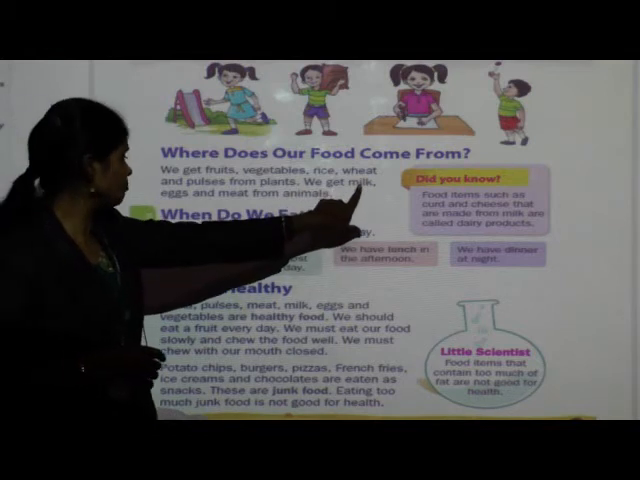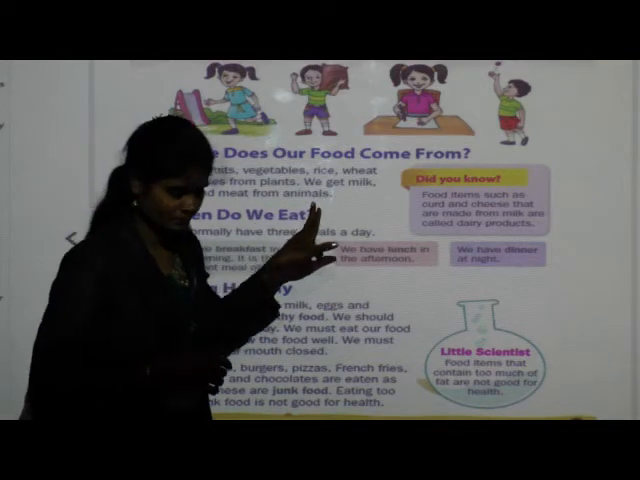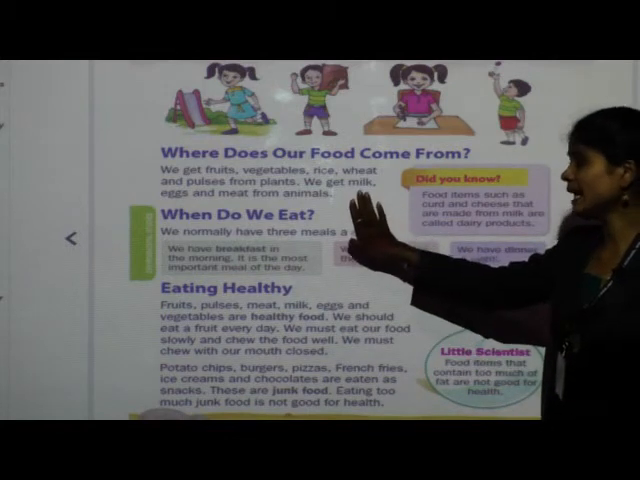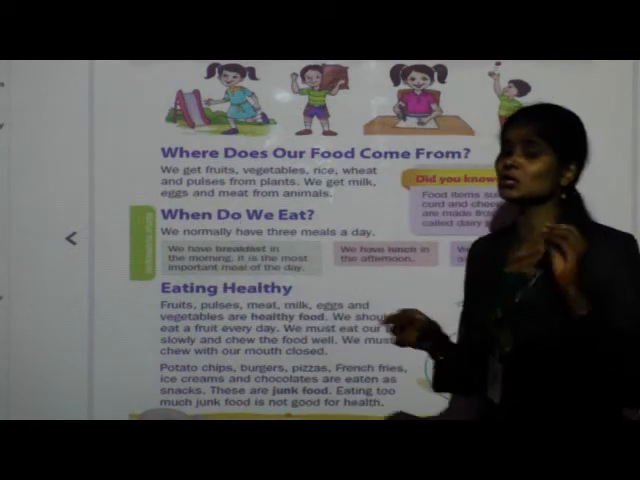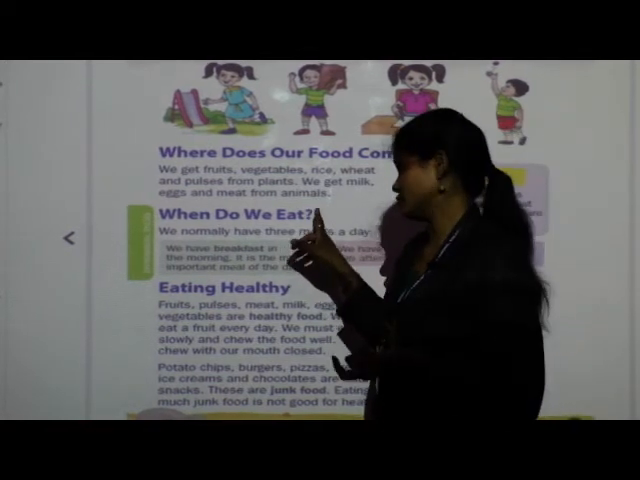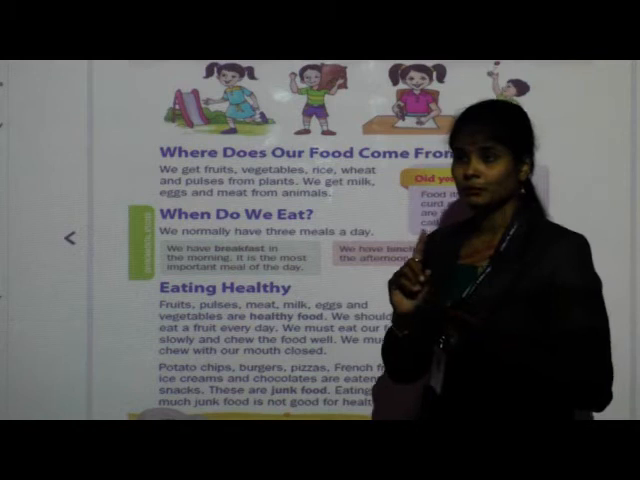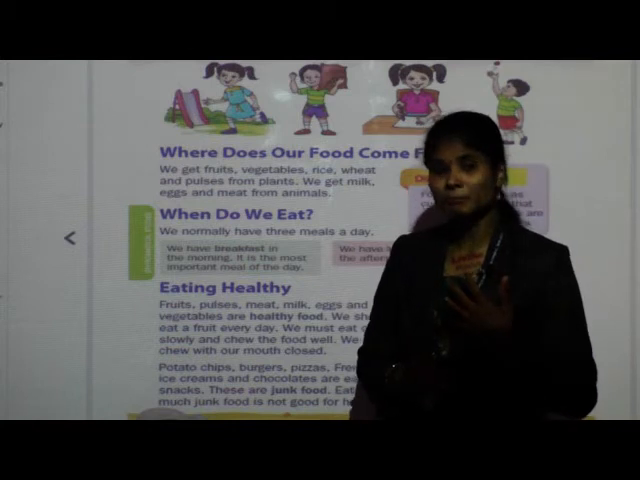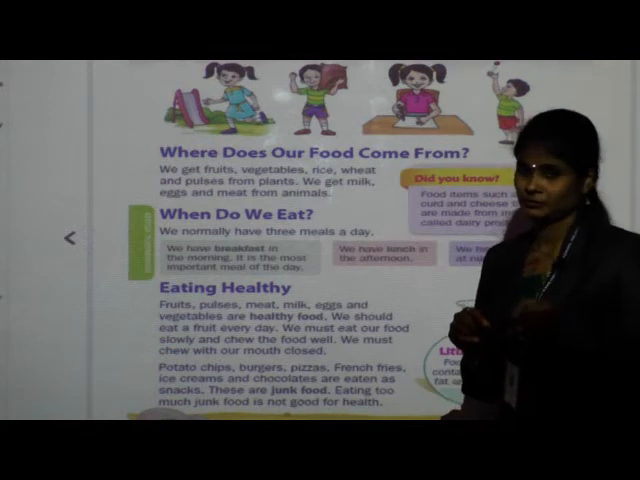Next, we get milk, eggs and meat from animals. See, besides fruits, vegetables, rice, wheat and pulses, we get milk, eggs and meat from animals. Animals are also sources of food. So which are those food items that we get from animals? Milk. Cow, goat and buffalo, these three animals give us milk. The milk of cow, goat and buffalo we use as food.